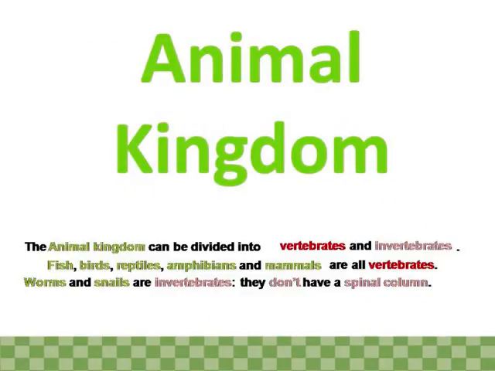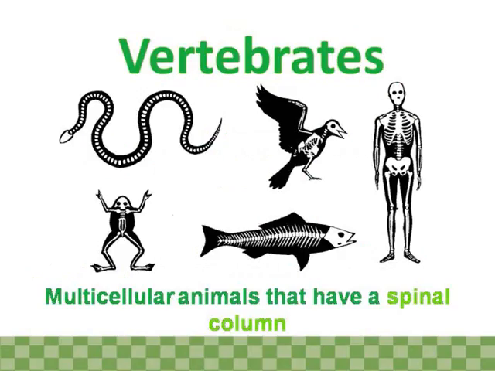Animal kingdom. The animal kingdom can be divided into vertebrates and invertebrates. Fish, birds, reptiles, amphibians, and mammals are all vertebrates. Worms and snails are invertebrates. They don't have a spinal column. Vertebrates: multicellular animals that have a spinal column.